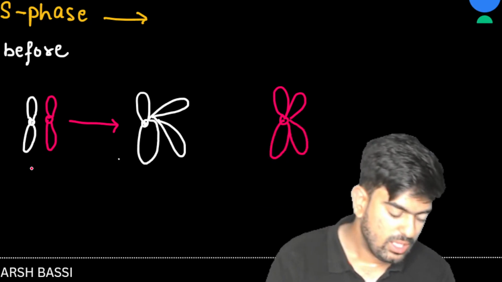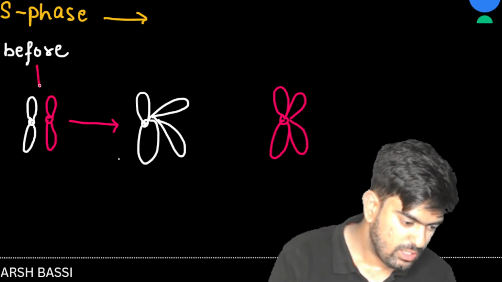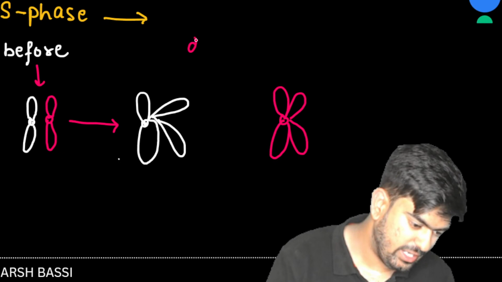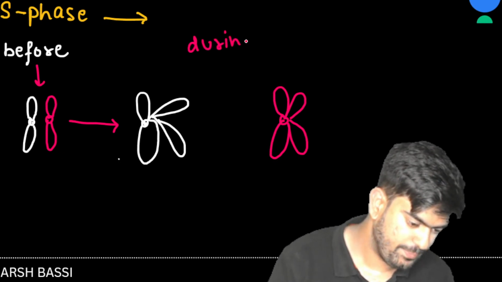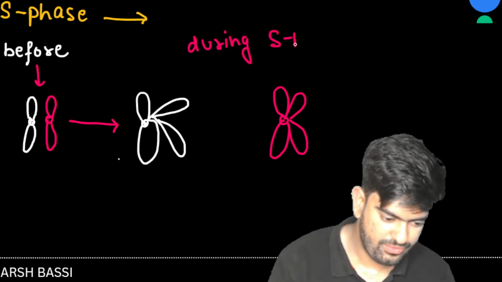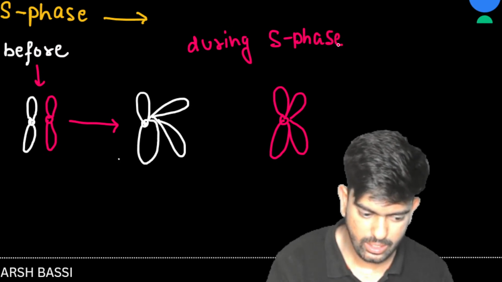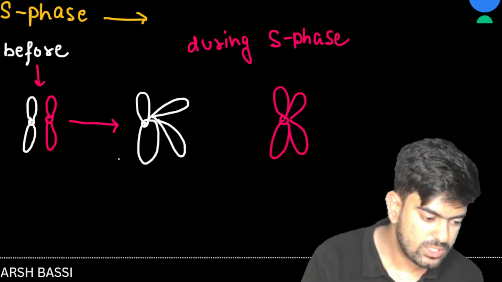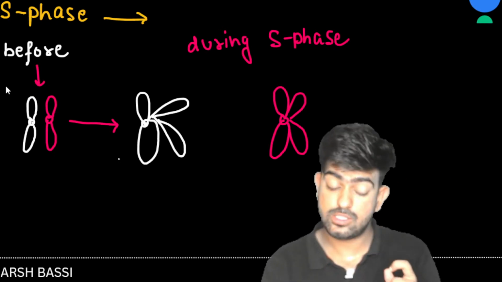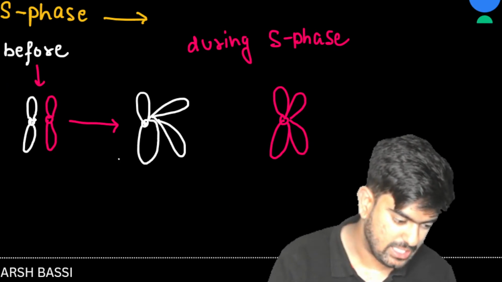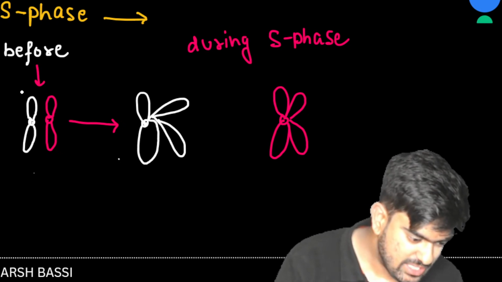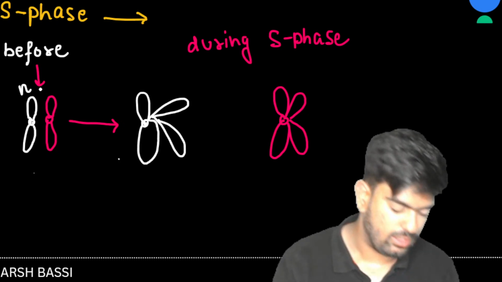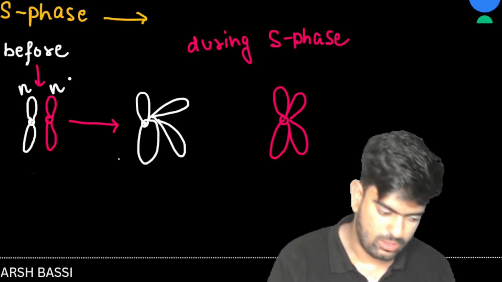So this was before S phase and this was during S phase. Now what is going to happen here? Just observe it very carefully. This is very easy to understand. We discussed that this was N.